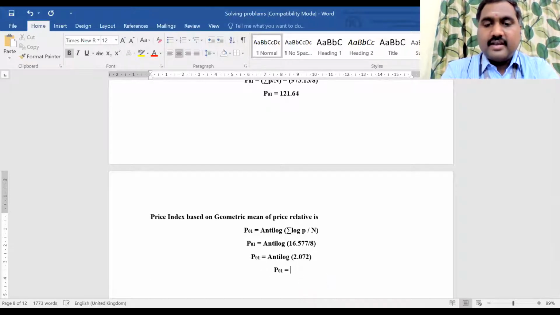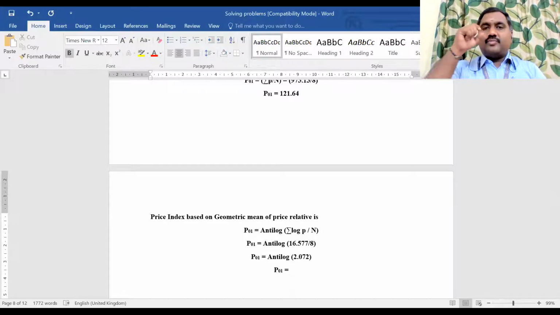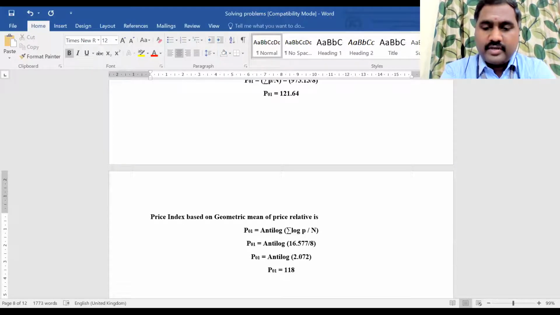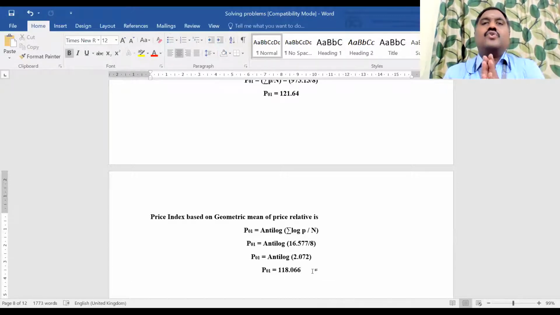Now tell me what is the anti-log of 2. In the scientific calculator, you have to press shift and then log. Those having a scientific calculator can find it in the first or second row itself. So anti-log of 2.07 will be 118.066. Yes, so this is the answer. So we got the price index value.